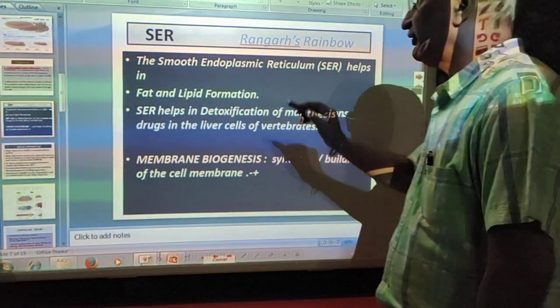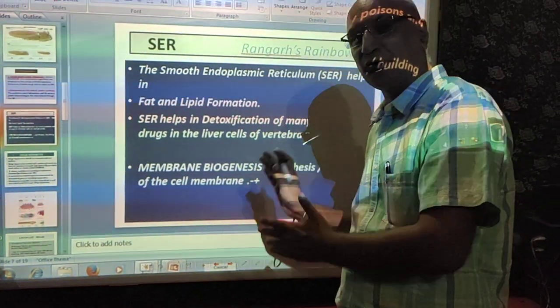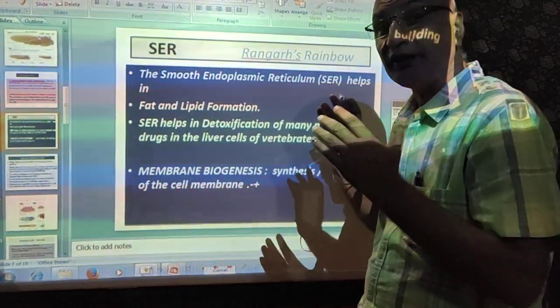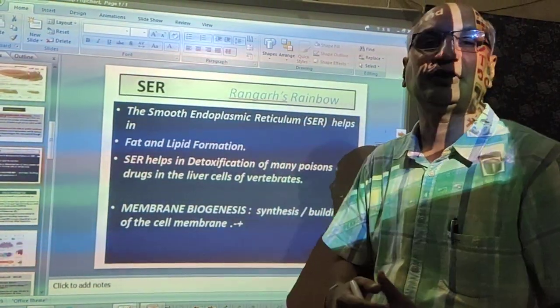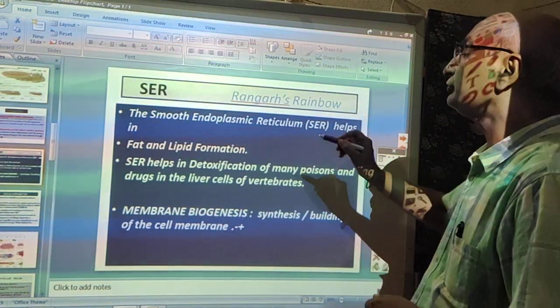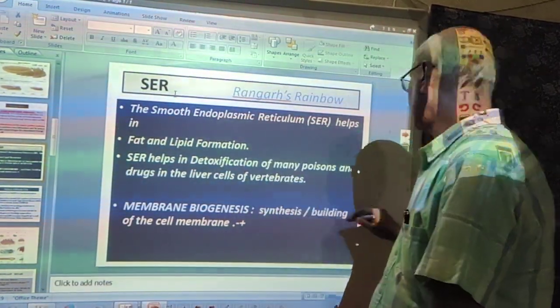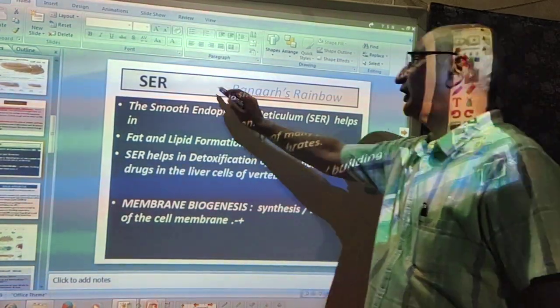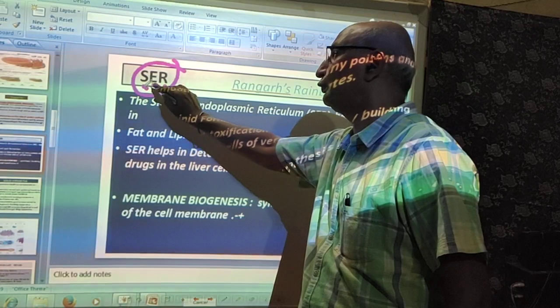Dear students, in contrast to rough endoplasmic reticulum, when the surface of the endoplasmic reticulum is without ribosomes, such type of endoplasmic reticulum is known as smooth endoplasmic reticulum, or SER. S is for smooth.